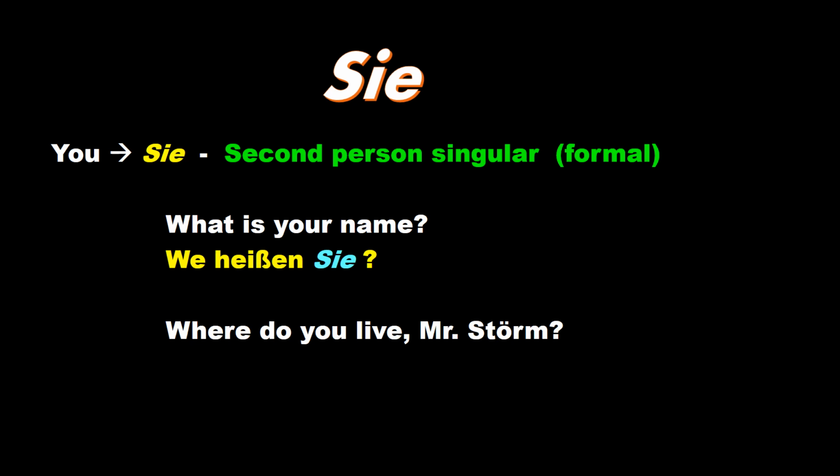One more example. Where do you live, Mr. Storm? Wo wohnen Sie, Herr Storm? Here, Sie denotes you, that is the formal, more respectful form, that is Sie.